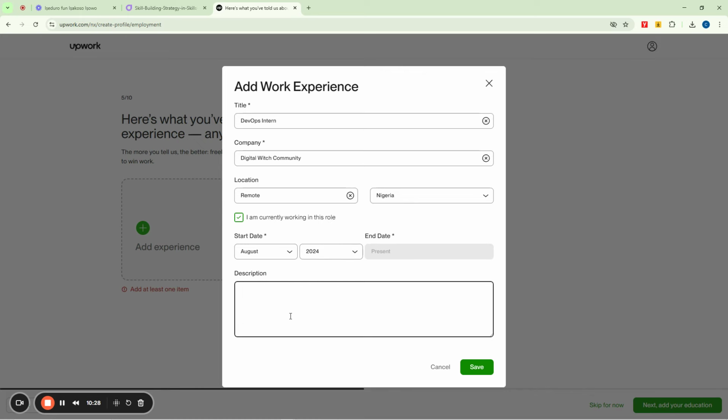And you can put a little bit of description for yourself here. So you can say my role includes a demonstration of DevOps related hands-on knowledge to new intents and so on and so forth.